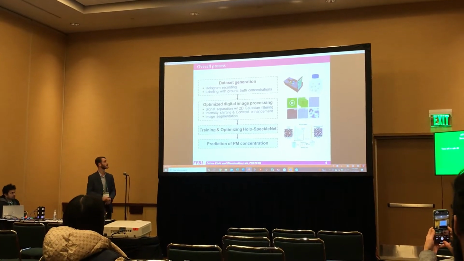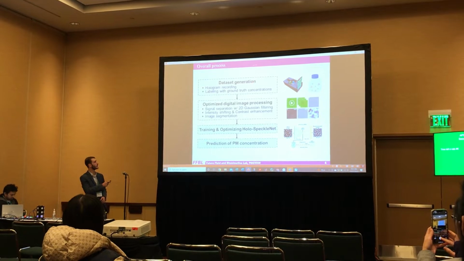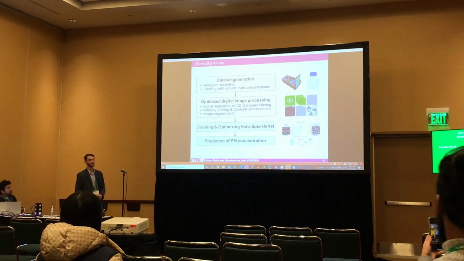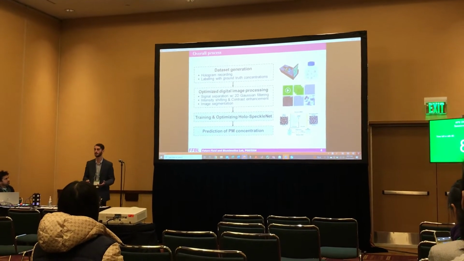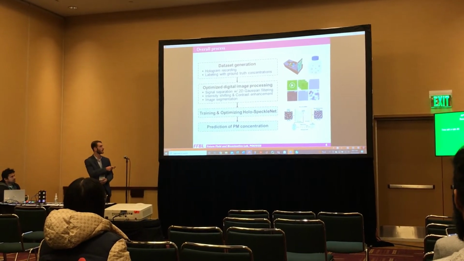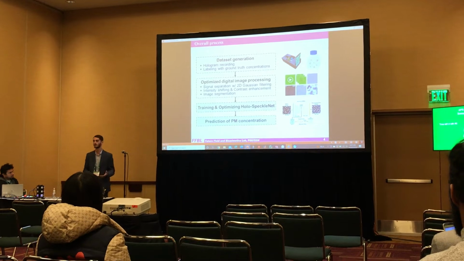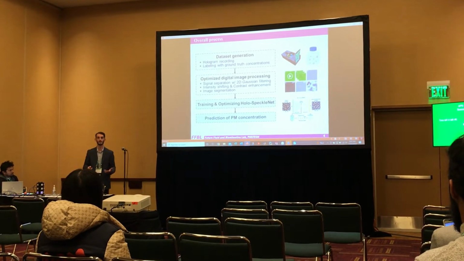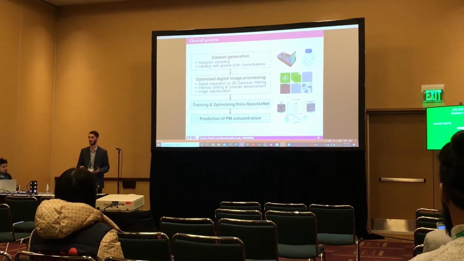Quick overview of our process. First, we acquire some raw data and pass that through some digital image processing, which provides us with a trainable dataset we can put into our model. That trains and optimizes our model, called HoloSpeckleNet. HoloSpeckleNet is then applied to various samples to produce concentration predictions of that PM.